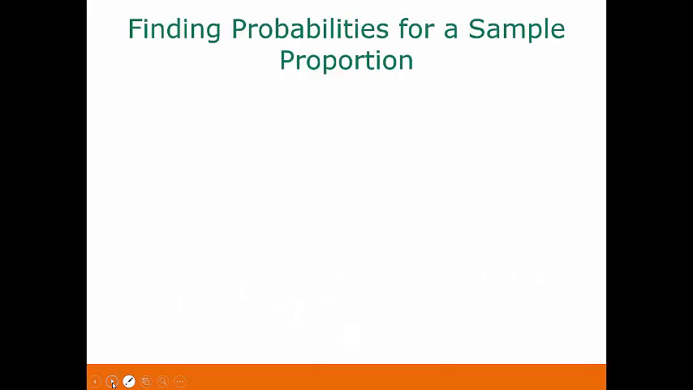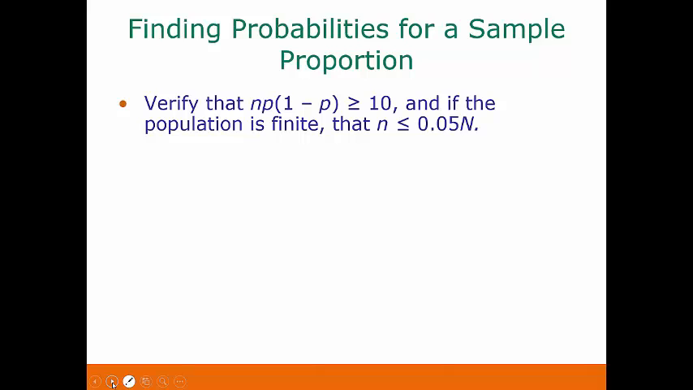Now, how do we find probabilities for a sample proportion? Well, first we want to verify our assumptions. So this one, that n times p times 1 minus p is greater than or equal to 10, and if the population is finite, that n is less than or equal to 5% of the population size. If we can verify those two assumptions, then we can assume that our distribution is approximately normal.